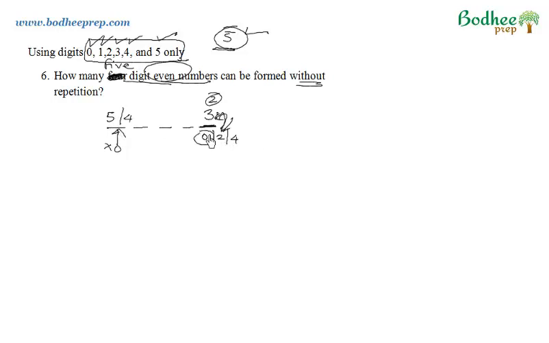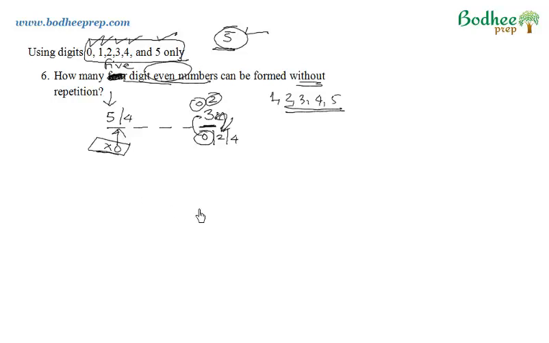But if I had used 0 at the last place, then we are left with the options of 1, 2, 3, 4 and 5. So the condition that 0 should not come here doesn't matter, because anyway we have managed 0 at the last place. So here the number of ways should be 5. So which one to put, 5 or 4, or should I take the average? That needs to be understood. Definitely we don't have to take the average.